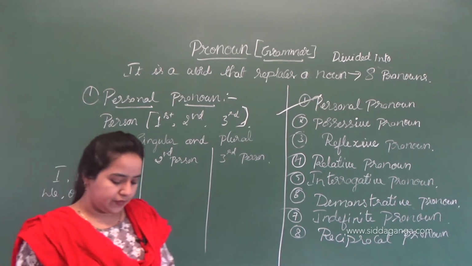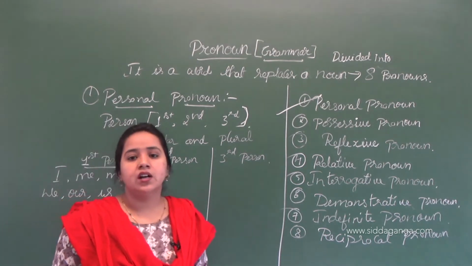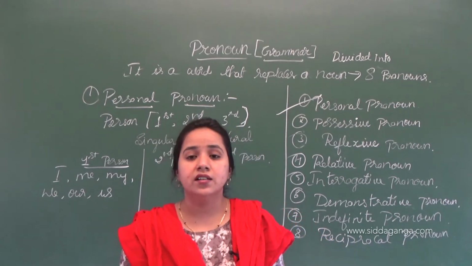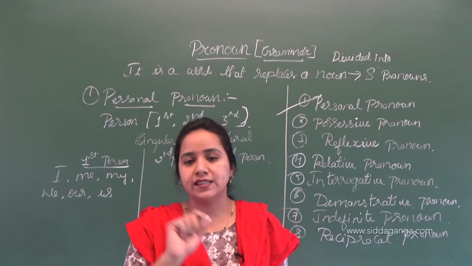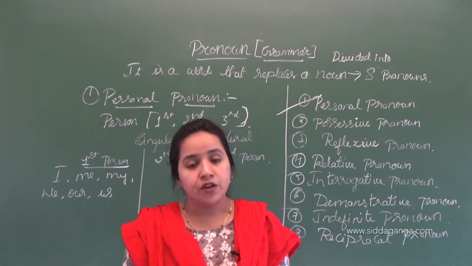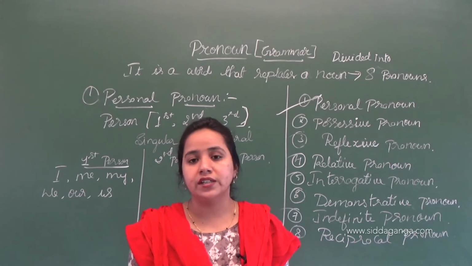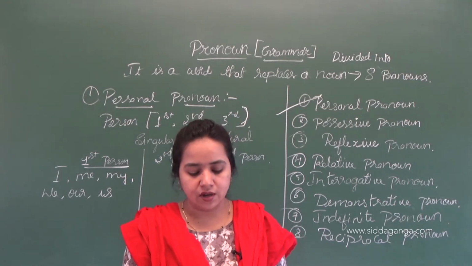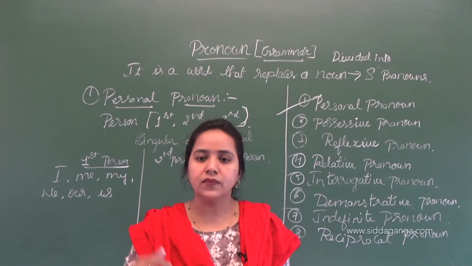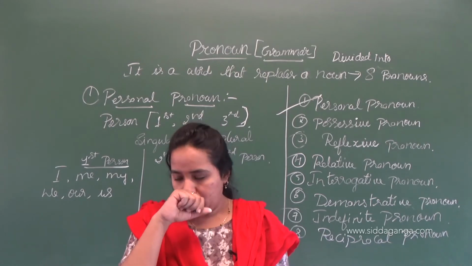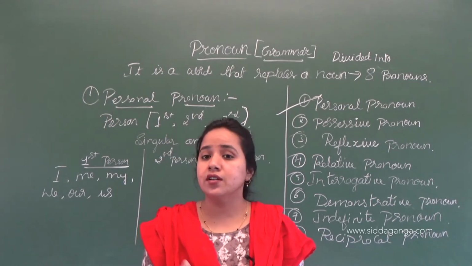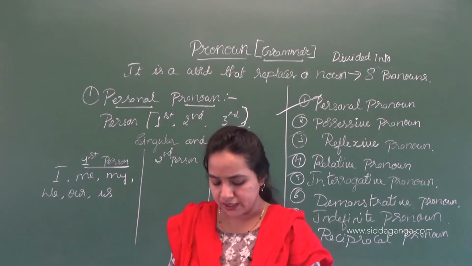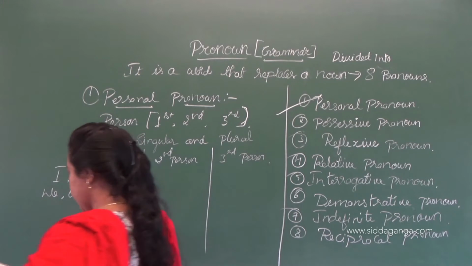When we use them in examples: I am writing his notes, I is the first person. We are Indians, we is the first person. The dogs are running behind us, us is the first person.